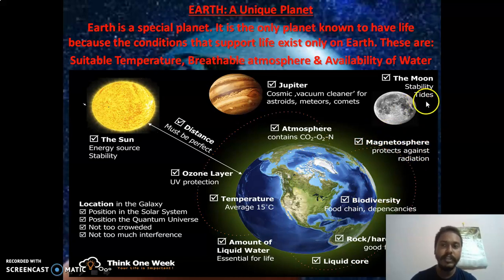Moon, because of the moon we get stability and tides. And then a rocky and hard surface, good for foundation, we can construct things. Liquid core, we have water, the right amount of liquid water essential for life. And there is the position of our Earth in the solar system. Its location is very good. So you can see all this makes Earth the perfect, unique planet. Jupiter has some of them, but you can see it is a vacuum cleaner for asteroids, meteorites and comets actually. It has got some qualities as well, but doesn't fit all of it.